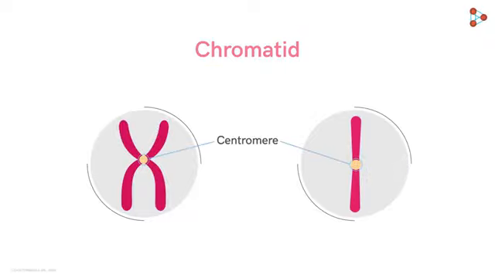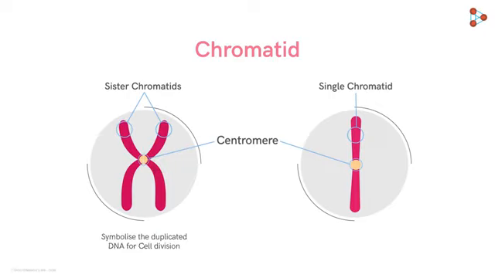Now in this chromosome, there's only a single chromatid, while this one has two sister chromatids attached at this common point. Two sister chromatids symbolize the duplicated DNA. That means the DNA which is duplicated for cell division is attached to its parental copy before the actual division.